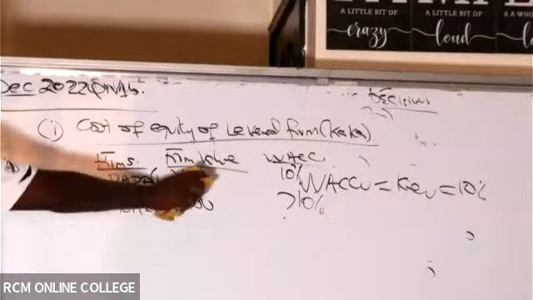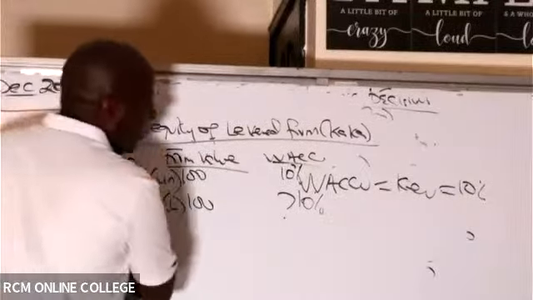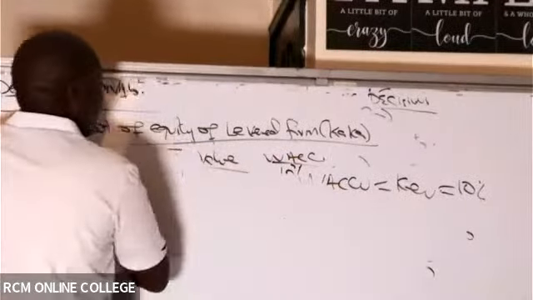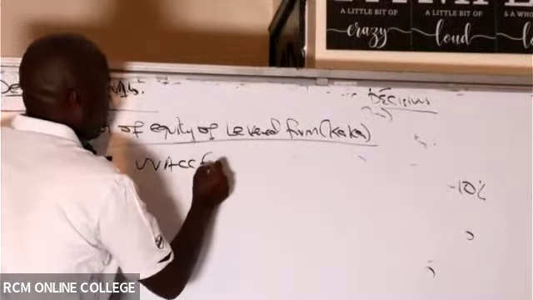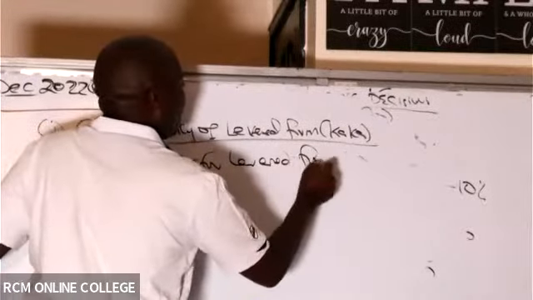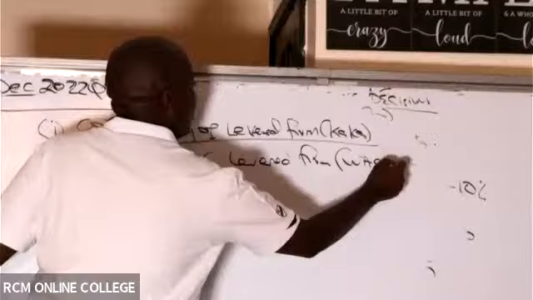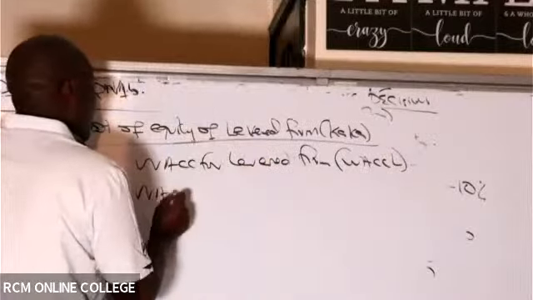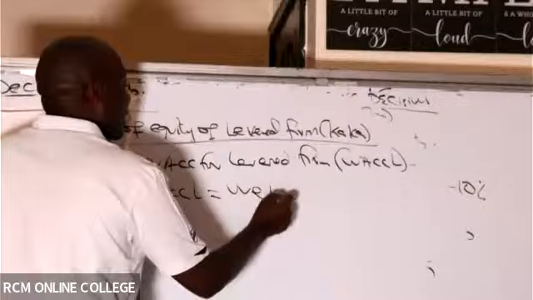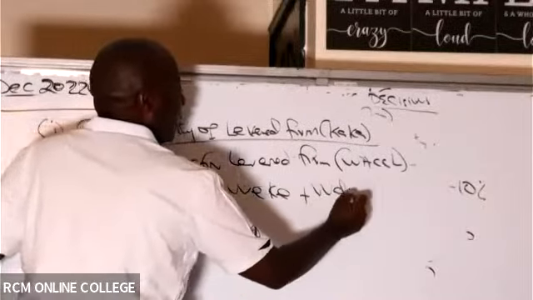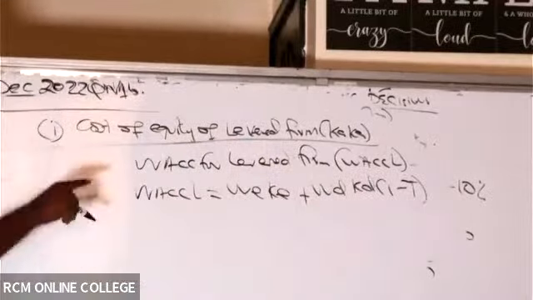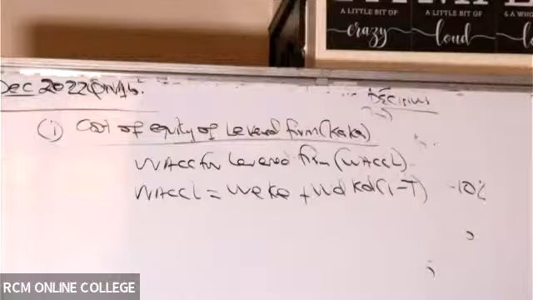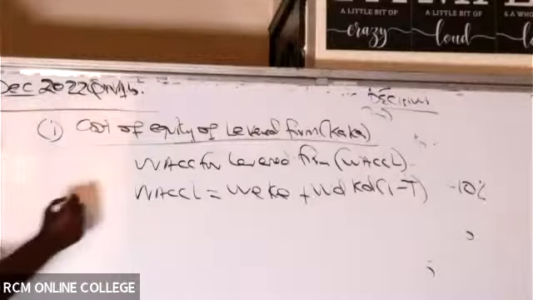All right. So then let's calculate this WACC for the levered firm. How do we get this WACC? The WACC for the levered firm, which is WACC of L, will be We plus, in this case, Wd, Kd into 1 minus T. I know tax is not there, but I'll just put it there because I'll put 0. So, are you able to remind us what these weights are?